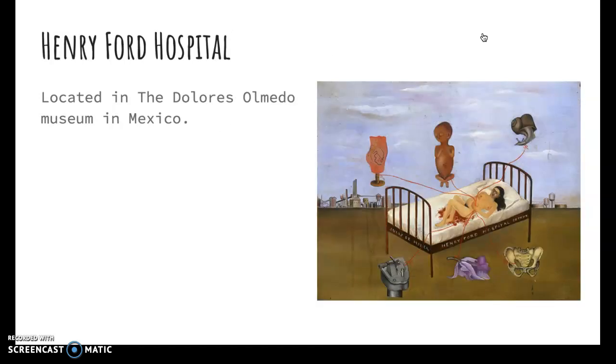The second painting is called Henry Ford and is located in the Dolores Olmedo Museum in Mexico. She painted this after her miscarriage at the Henry Ford Hospital. After her bus accident at 18, she lost the ability to ever have a baby. Surrealism and magical realism are found here because of all the baby objects that surround her.